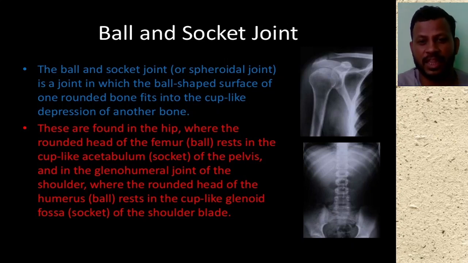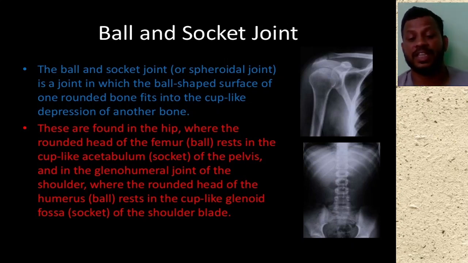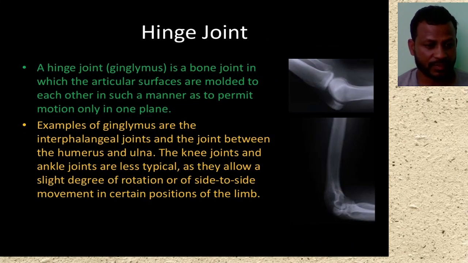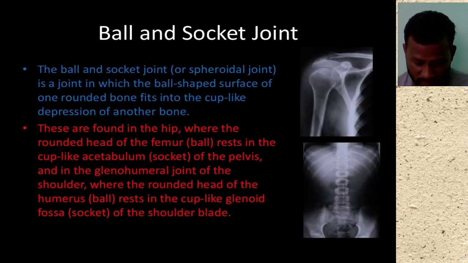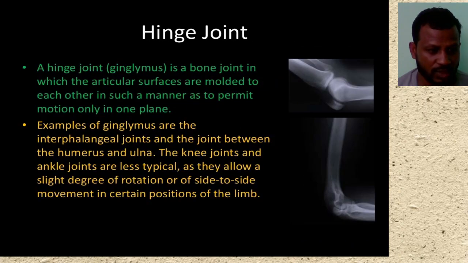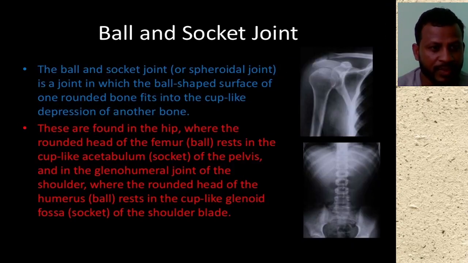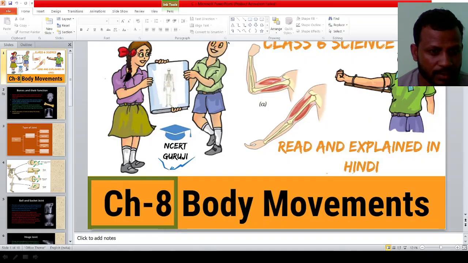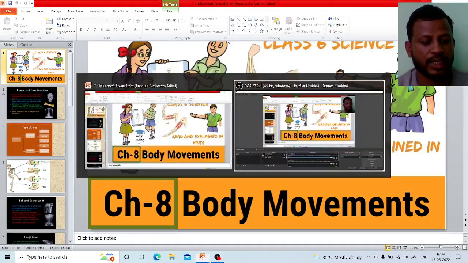You can see in the shoulder here, in the x-ray picture, this area, the rounded area which is present here at the shoulder. You can see that. Let me show you. There is a little bit of disturbance we are going to see with the help of this pen. Okay, sorry for this.